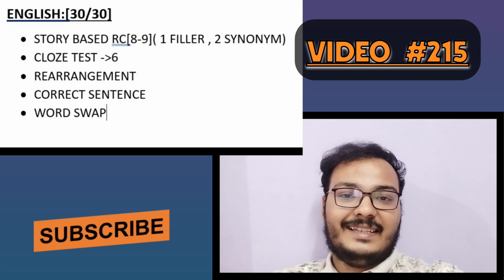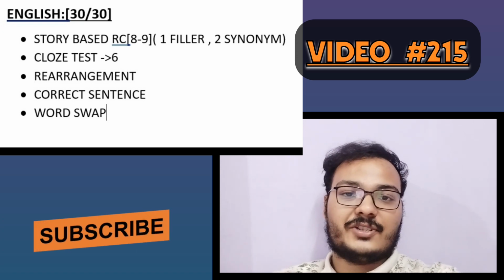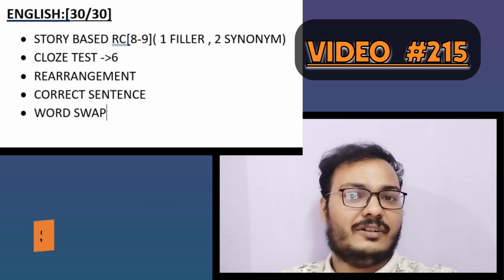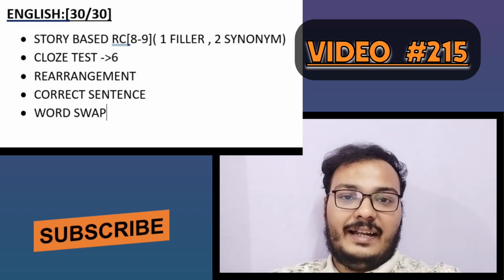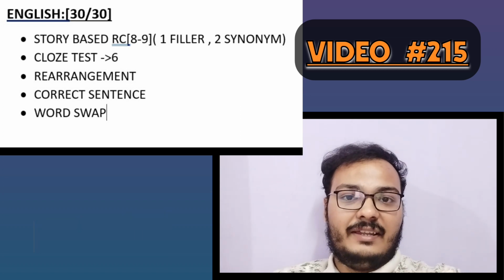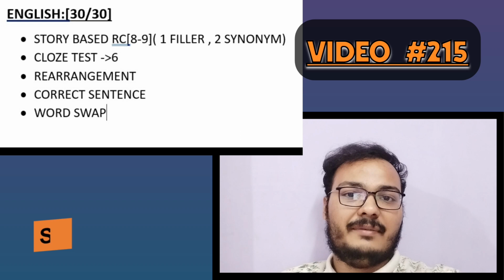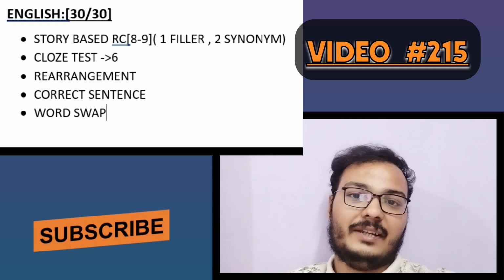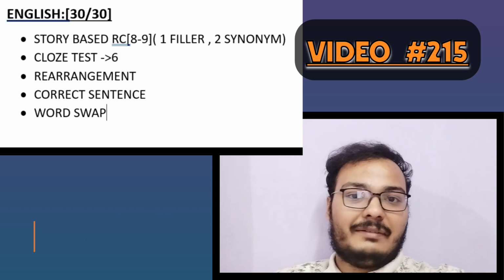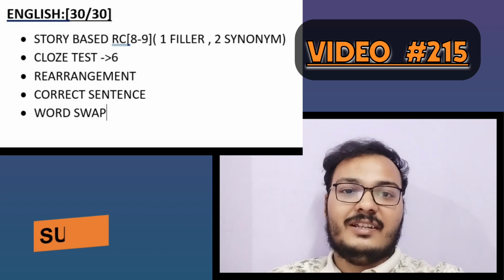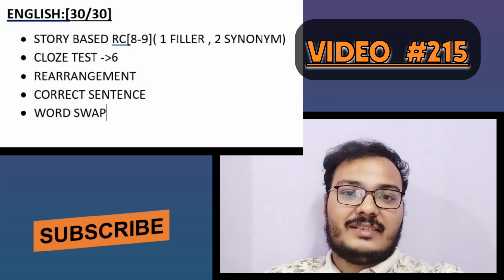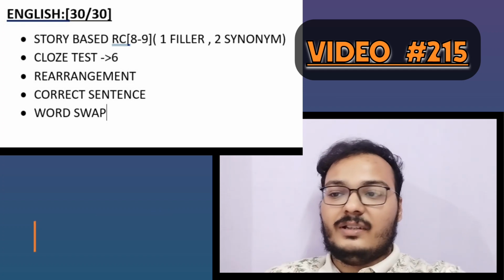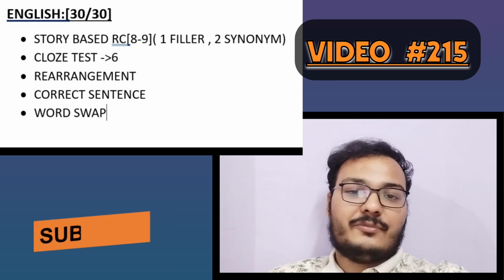It was really easy because the RC was a story based RC, and 8 or 9 questions came from there. There was also a cloze test, which was story based too, about an athlete aspiring for Olympic medals. There were 6 questions in the cloze test, and there were 5 word swap questions.